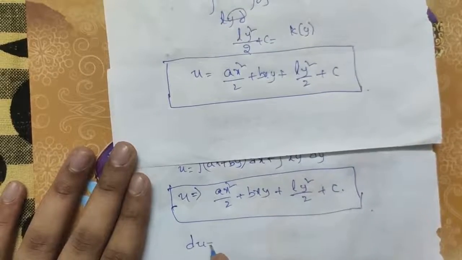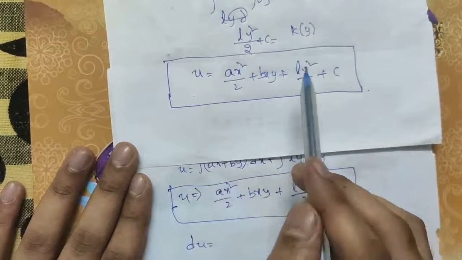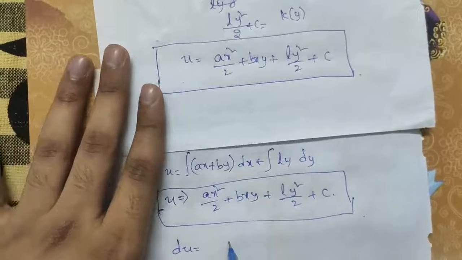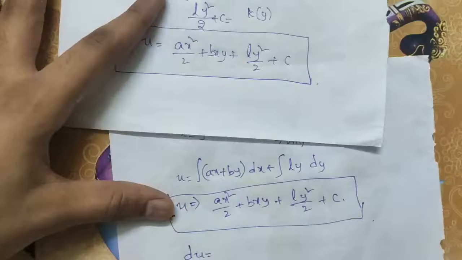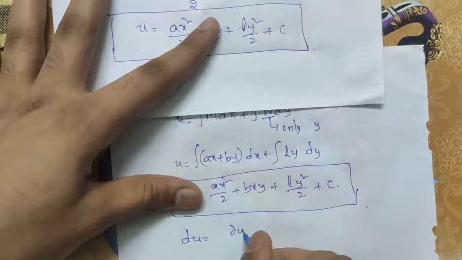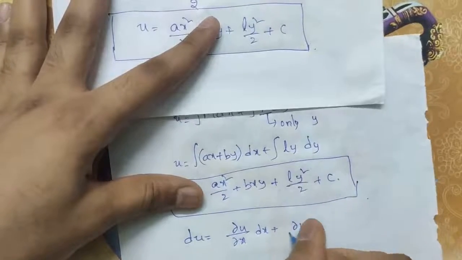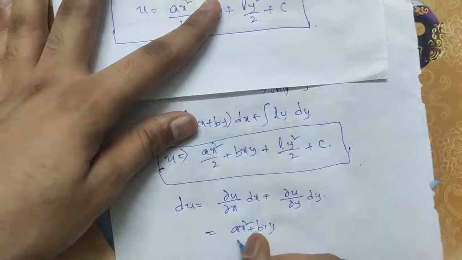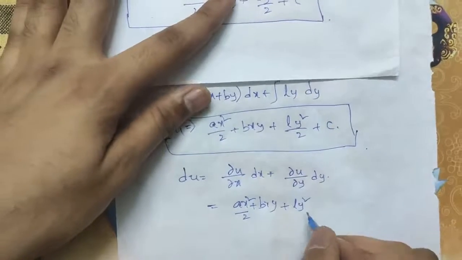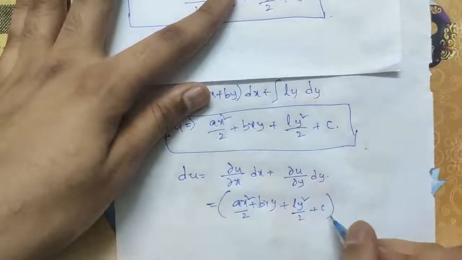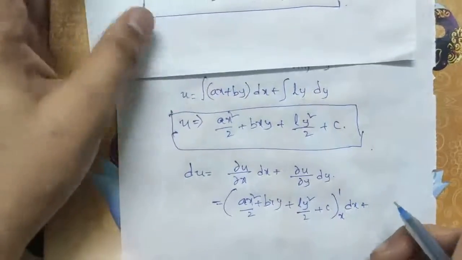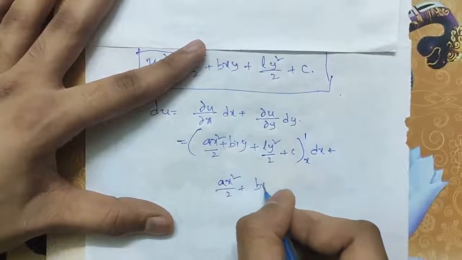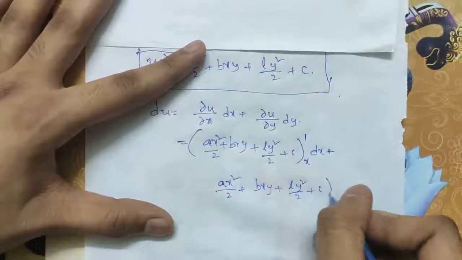du, that is the partial derivative of u with respect to x dx plus the partial derivative of u with respect to y dy, where u is ax square by 2 plus bxy plus ly square by 2 plus c.